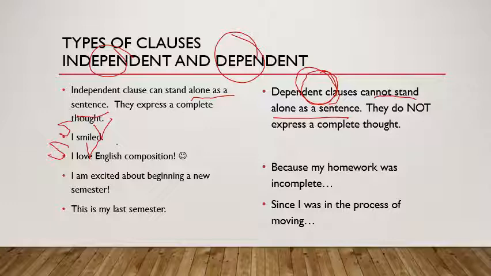The next example, I am excited about beginning a new semester. Our subject is I. Our verb is am. I am excited about beginning a new semester. It expresses a complete thought. It is a sentence.